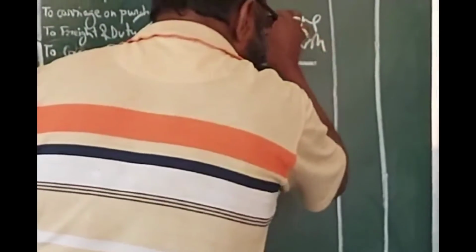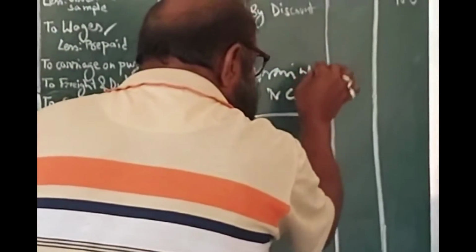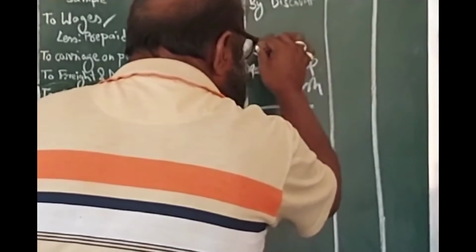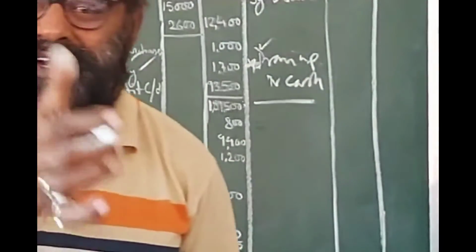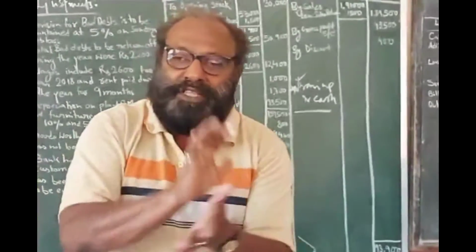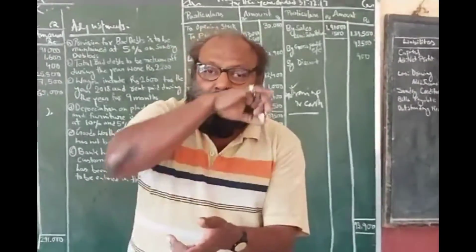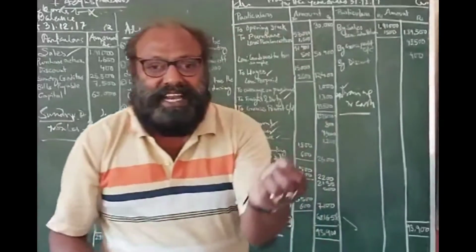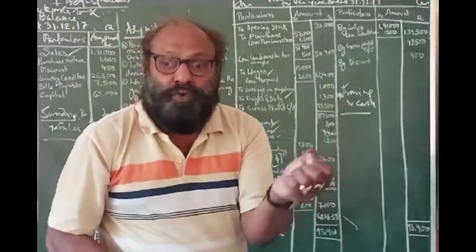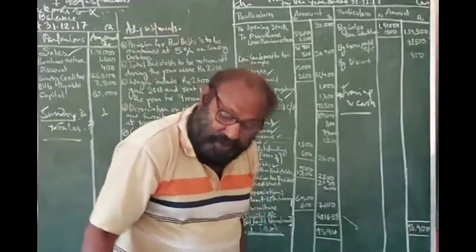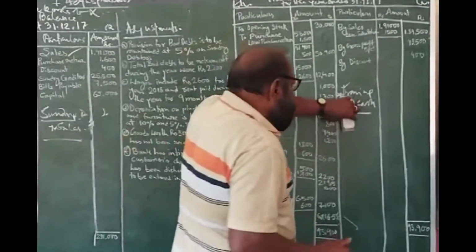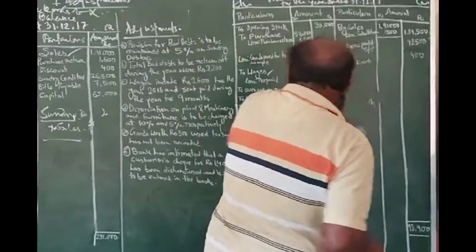And why would you pass this type of entry in the name of drawing? It has got some reason. I would not like to let you know all these things. Just for the time being, take it into account. Drawing is the negative capital. Instead of making capital debit, we make drawing debit. Okay, drawing is equal to negative capital.